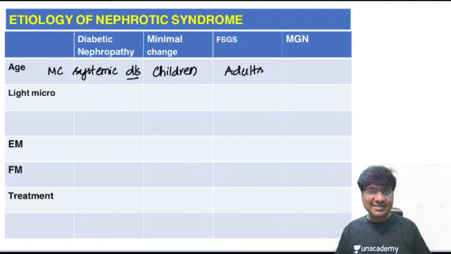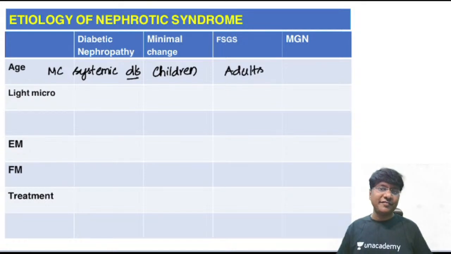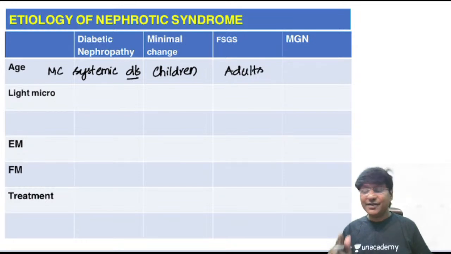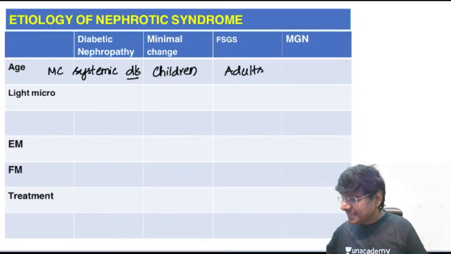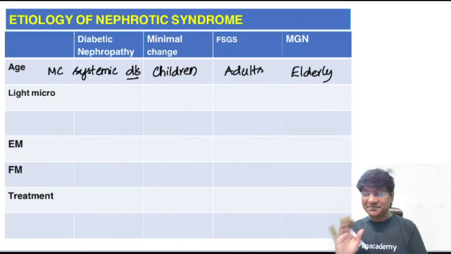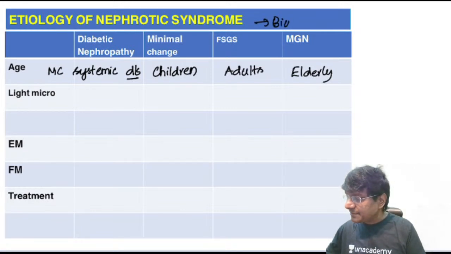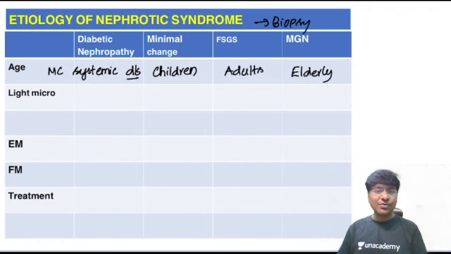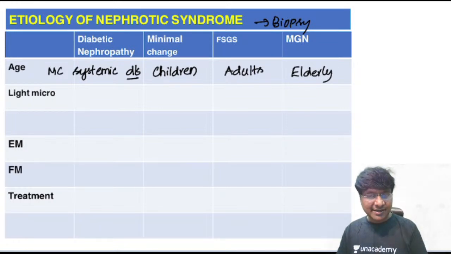nephrotic syndrome in adults. And membranous glomerulonephritis, if you see, is the most common cause of nephrotic syndrome in elderly individuals. Okay, now what is important in all these conditions? That is biopsy. In all these conditions, the investigation of choice will be biopsy. So what will the light microscopy, electron microscopy, fluorescent microscopy show, and what is the treatment in all these conditions is very important.